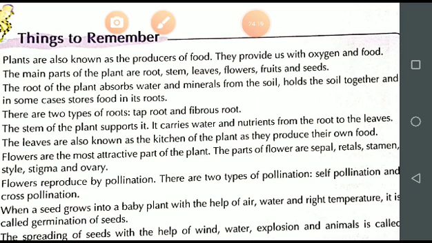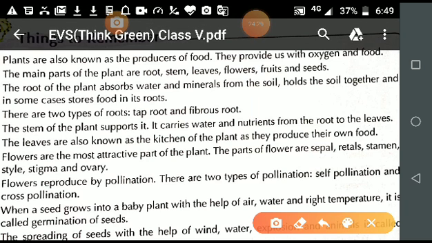There are two types of roots: tap root and fibrous root. So what is a tap root?